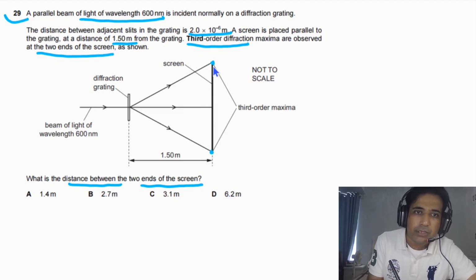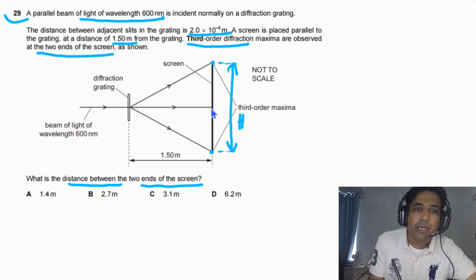Means we need to figure out this distance. So simply we can say this total distance, let me draw a dotted line here, is equal to capital H, and half of that distance we can label as small h. So you can see this is just a triangle. So first of all, we will try to find out this angle.